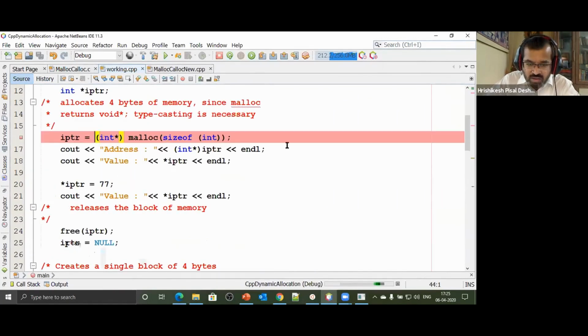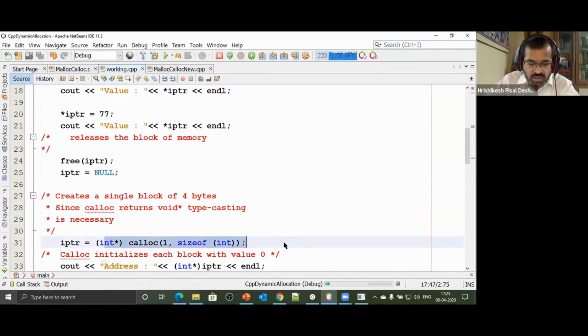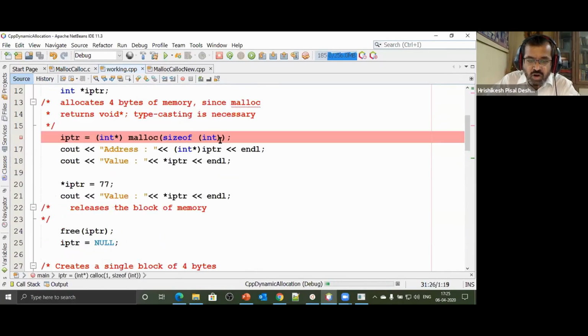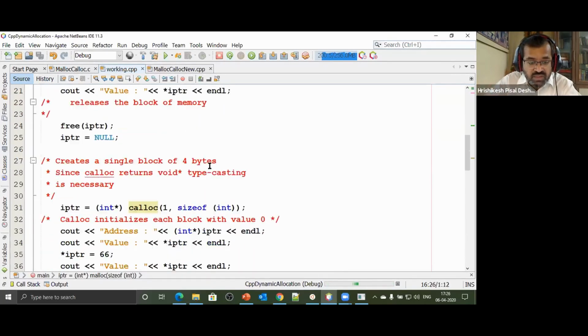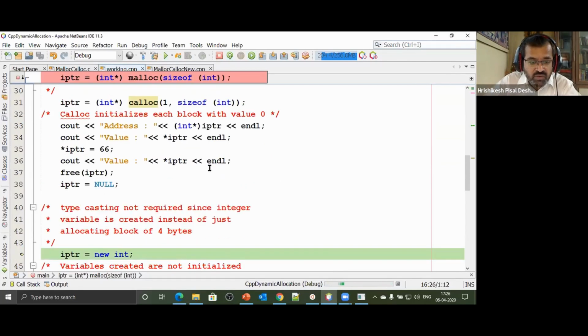Look at that syntax. If I use malloc or if I use calloc, in both the cases, we had to specify what's the size. A lot of times people don't use sizeof integer. They feel that they know what's the size. And then if you know what's the size, tell me what's the size of long double. And there's a user-defined structure, and you may fail to correctly calculate the size of that particular structure. Why take that risk? We always have to use this operator called sizeof. It will automatically calculate the size and return you the size. But then with C++, you don't really have to worry about those things.